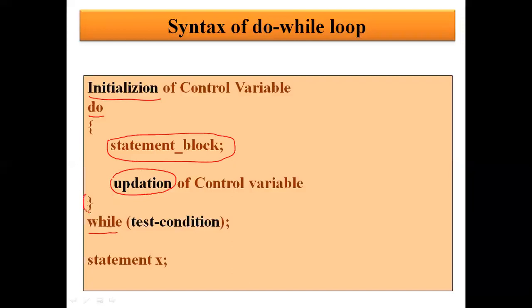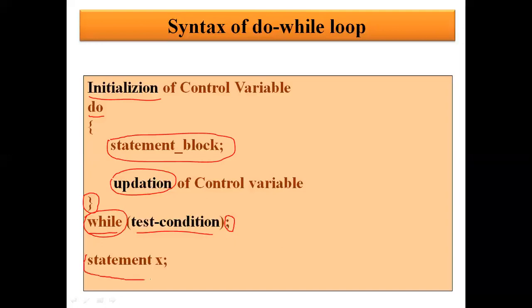Then there is a closing brace, which denotes the ending of the loop. After this closing brace, we have the keyword while, and here we put the test condition, at the exit point. And then at last we have a semicolon. This semicolon denotes the ending of this do while.